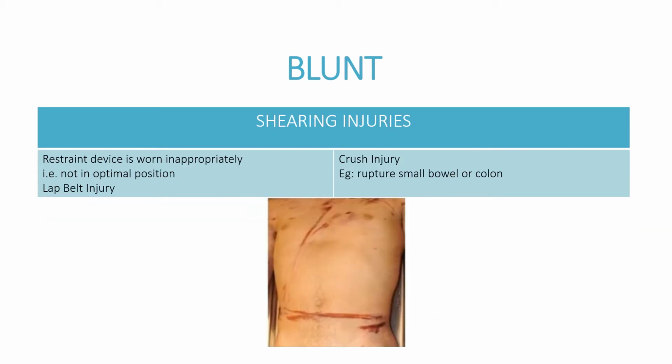Shearing injuries can happen when you improperly wear the restraint device, or for example, you don't wear it in an optimal position. So sometimes we call it lap belt injury. What happens is it will cause crush injury to the organ, for example, it will rupture the small bowel or the colon. As you can see here in the picture, there's a lap belt sign.